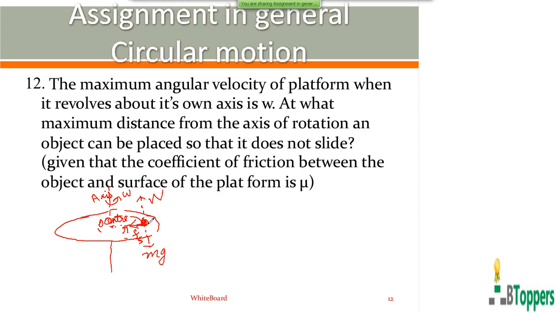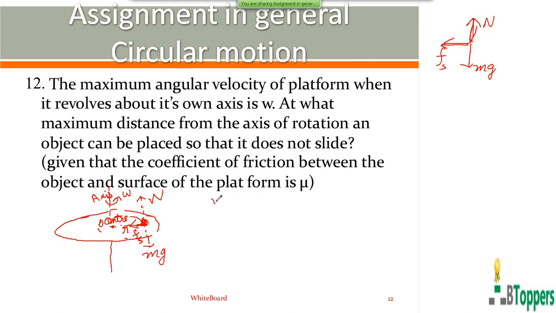The force of friction on the object by the surface of the platform acts towards the center of the circular path. So with respect to the laboratory frame of reference, three forces act on the object. One is its weight mg, which acts vertically downwards. Second is the normal reaction force by the surface of the platform, which acts vertically upwards. Then the force of static friction by the surface of the platform acts towards the center of the circular path.